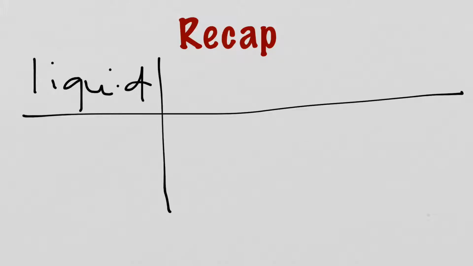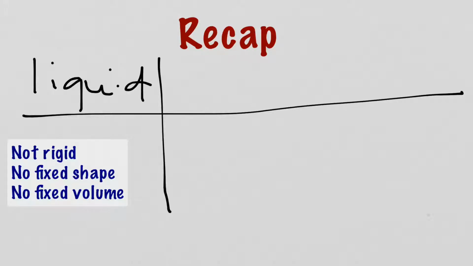Okay, now we're going to recap. Some of the characteristics of a liquid are it's not rigid, there's no fixed shape, and no fixed volume.